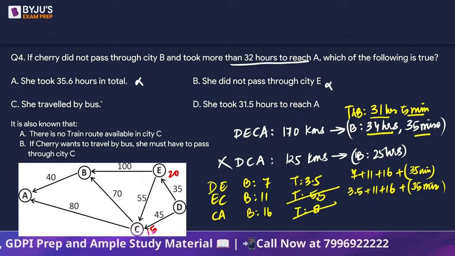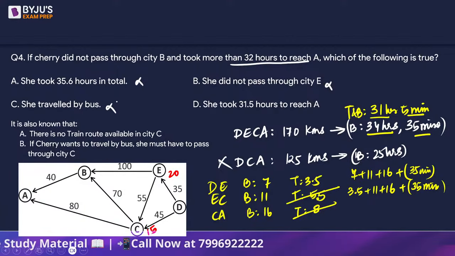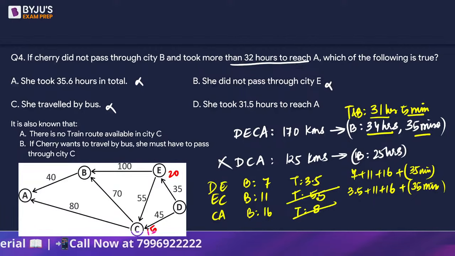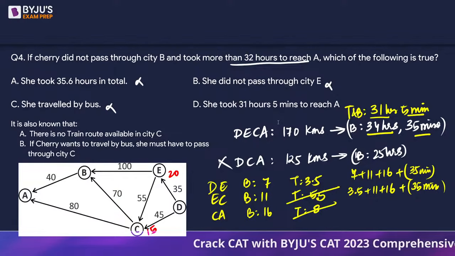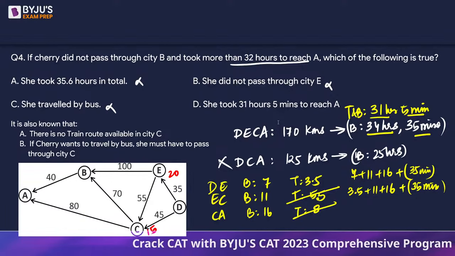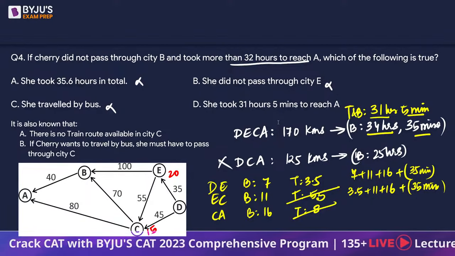She traveled by bus. This is also not necessary. So instead of 31.5 hours, I think it will be better if the option had been if she took 31 hours 5 minutes. This will be a better one, right? Because one option should be correct. That 0.5 is going to be actually what? 3 minutes, no? We don't want to take 3 minutes.